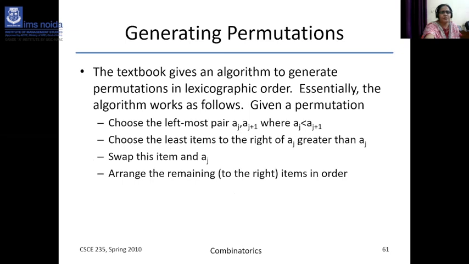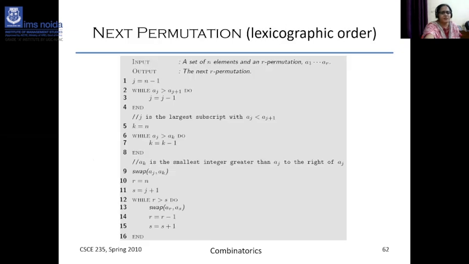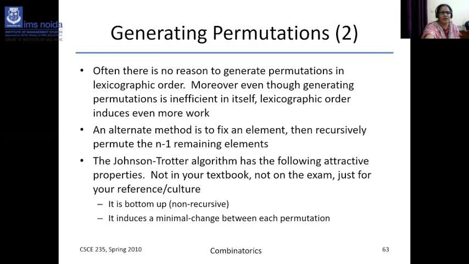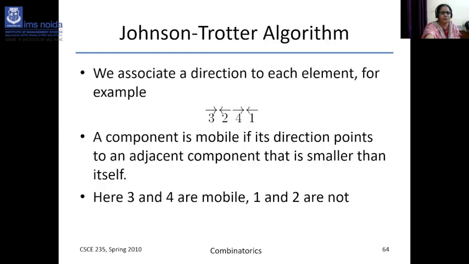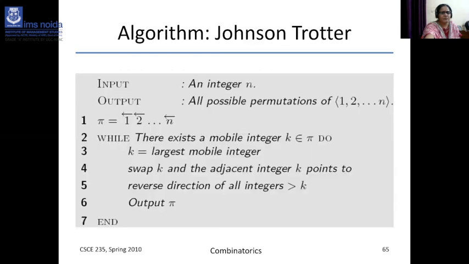This is the generating permutations theory. This is lexicographic order, which is one of the programming approaches, and for general permutations you can go through the Johnson-Trotter algorithm, which has very attractive properties, in your textbook also. You can go to the textbook for general reference. And how to give the directions of components: a mobile component has a direction that points to an adjacent component which is smaller than itself. So these are the algorithms, and then you can structure them in C language to find the possible permutations of different kinds of problems.